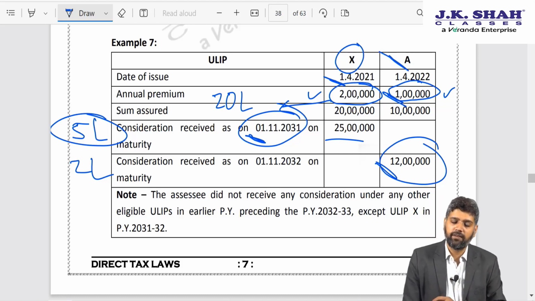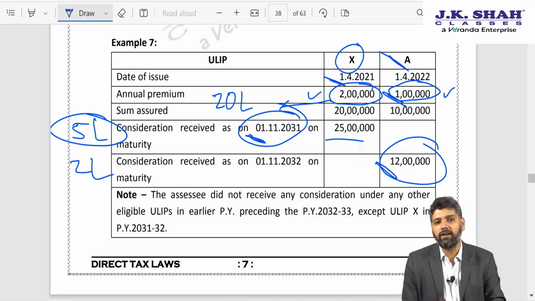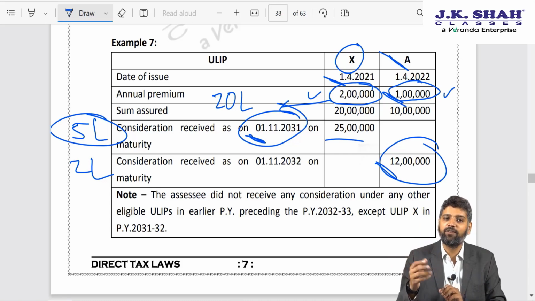So whenever you are claiming an exemption, be mindful of the fact that although in the current year you may get an exemption, in a future year you may be paying tax on a larger amount.